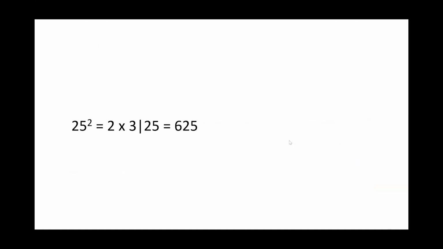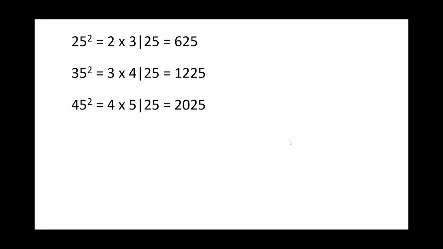So let's see some pattern. 25 square is 2 into 3 followed by 25. Now it's easy to remember 25 square, right? 625. So what is 35 square? Of course, 3 into 4 followed by 25, right? So 45 square, 4 into 5, which is 20, 25. So if I ask you 55 square, you would know your answer is 5 6s are 30 followed by 25.